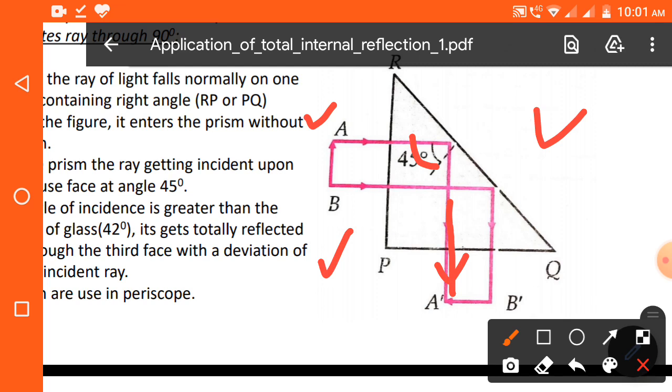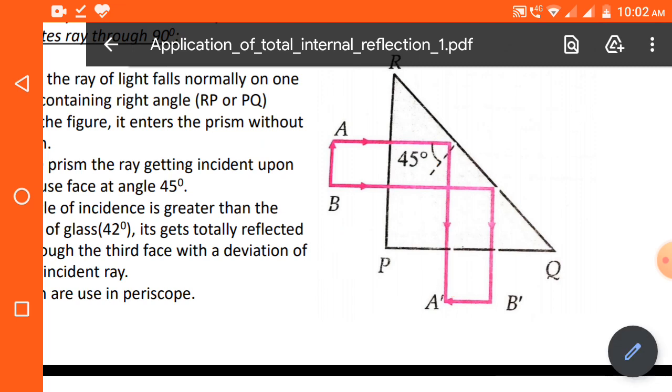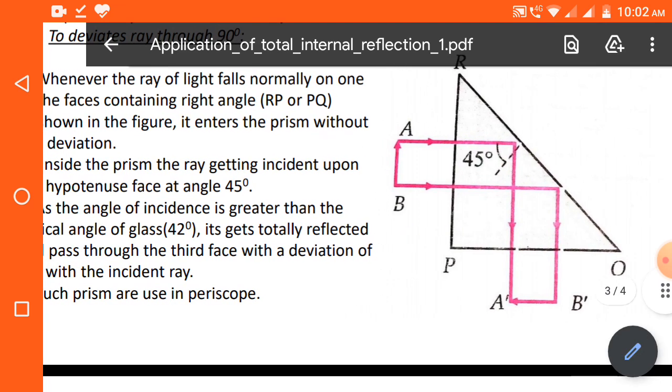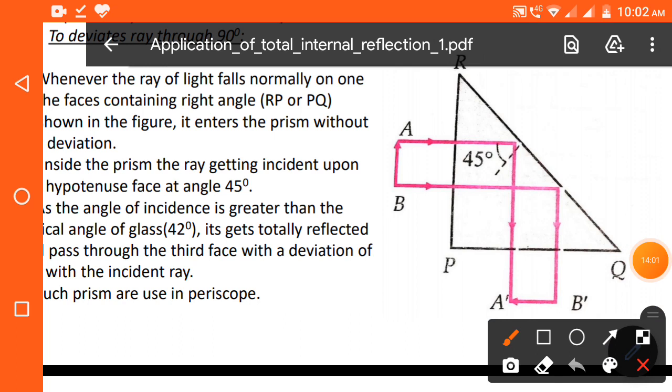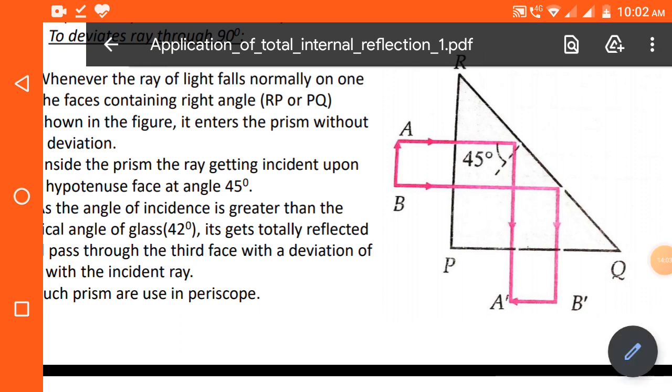Okay, and at PQ the ray is getting incident normally, that means it will pass normally. Okay, and finally we are getting the emergent ray. So the angle between the incident ray and the emergent ray is 90 degrees, or we can say the rays are getting deviated through an angle of 90 degrees, and this concept is used for the periscope. Okay, in the construction of the periscope this concept is used.